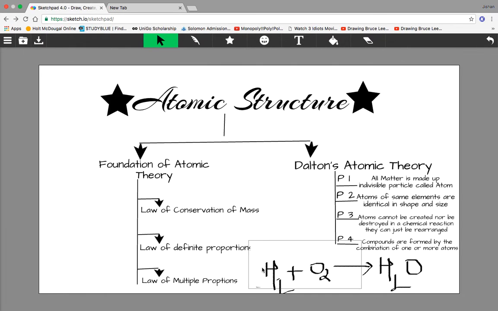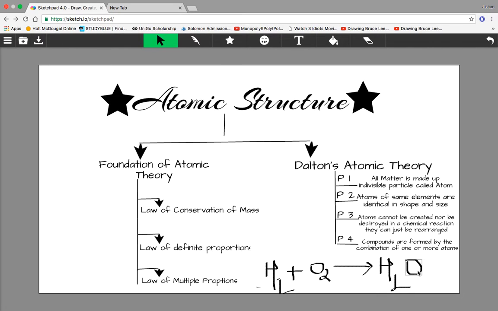So H2 plus O2 are the reactants. Now, according to the law of conservation of mass, the mass of H2 plus O2 should be the same as the mass of H2O. That means the mass of reactants should be equal to the mass of products.